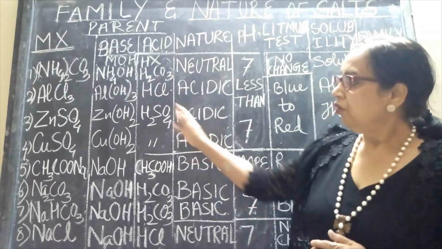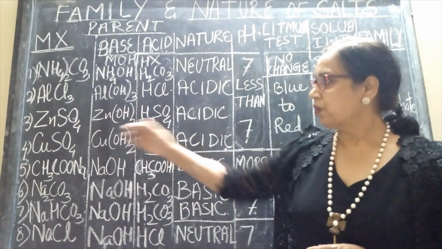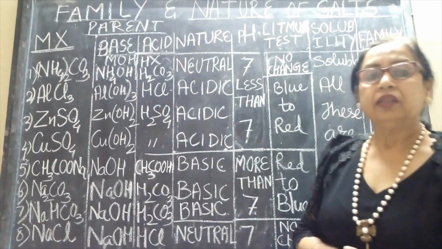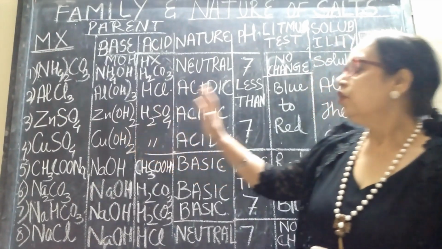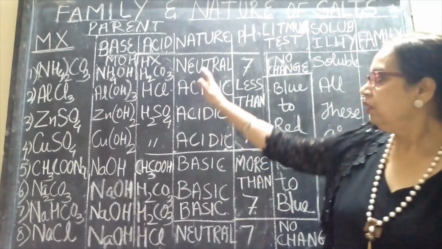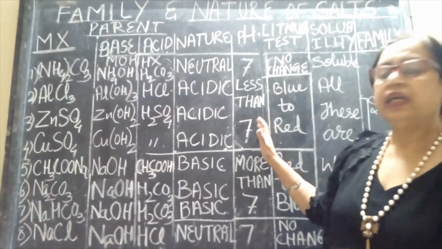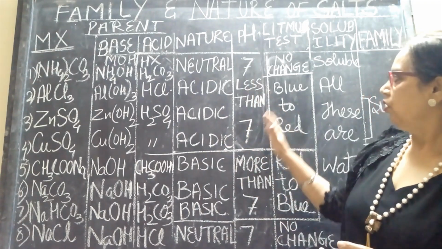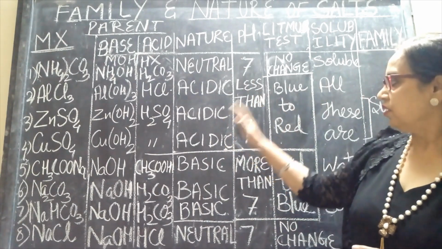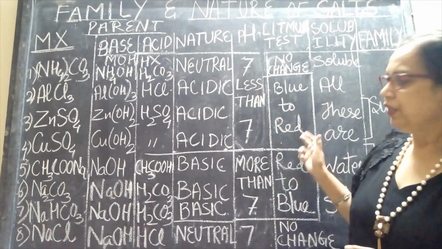Now we have aluminium chloride, zinc sulfate and copper sulfate, which are the salts of strong acids, weak base. So when the acid is strong, the salts are acidic in nature with pH less than 7. And those salts which are acidic, pH less than 7, will change blue litmus to red.